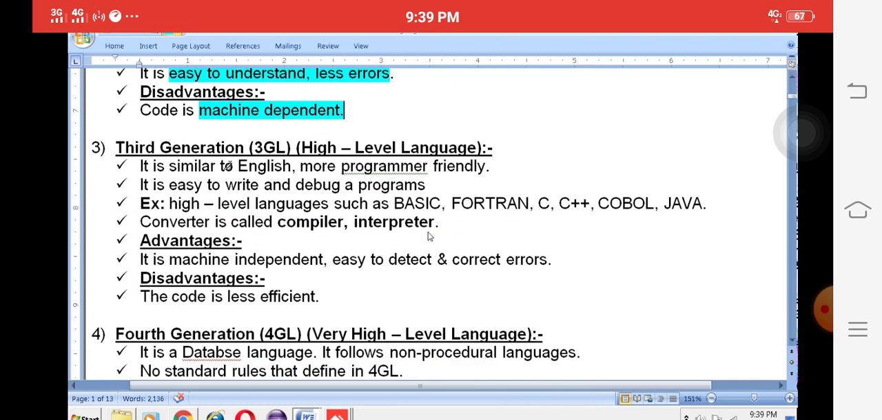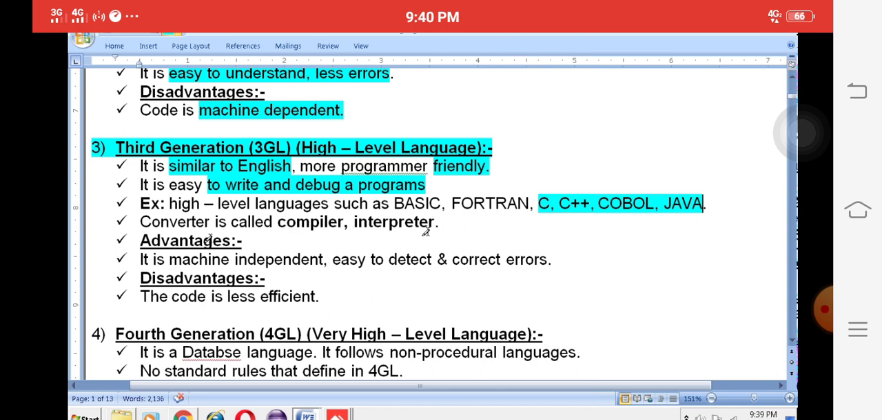Next, the third generation is called high level language. High level language is very similar to English and more friendly. High level languages are easy to write and debug programs. Debugging is nothing but identifying the errors. Examples are C language, C++, Java, Fortran, etc. English-like language is called a high level language.